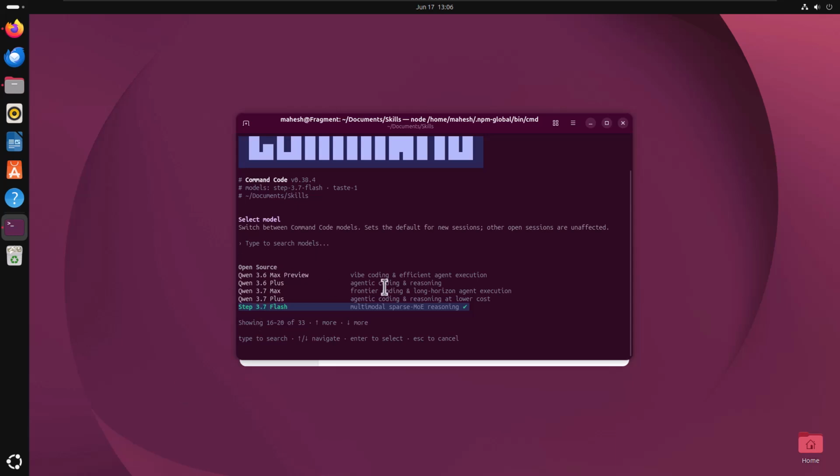So here you can see all the models that we can try out, right? Minimax M3 is free, then you have Kimi K2.7 code, and then there are others. GLM 5.2 is also there, then Minimax, then Minimax M3 2.7, 2.5, and so on. There is also Qwen 3.6 Max, 3.7 Max, right?